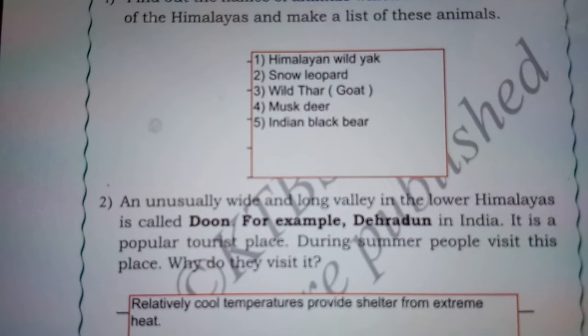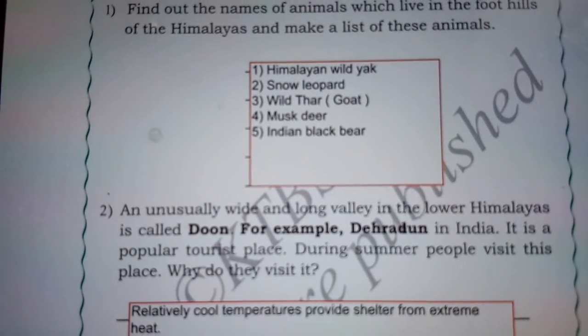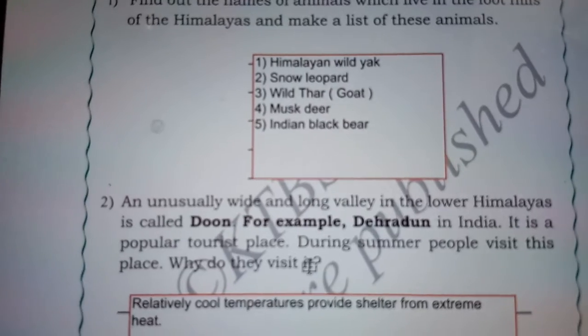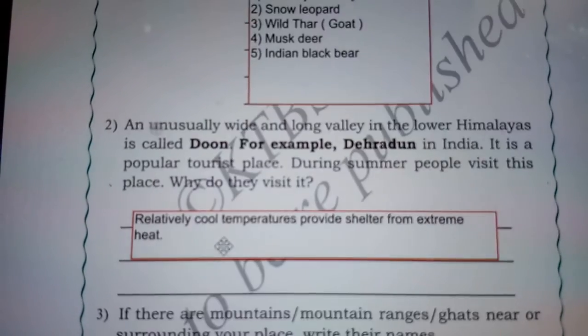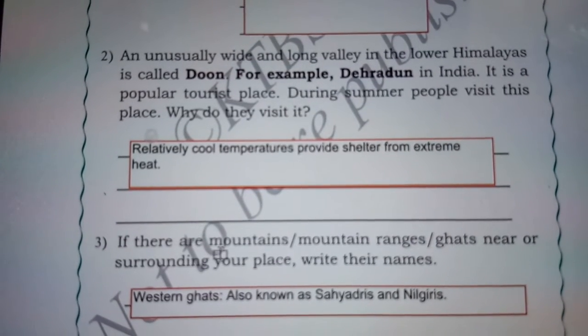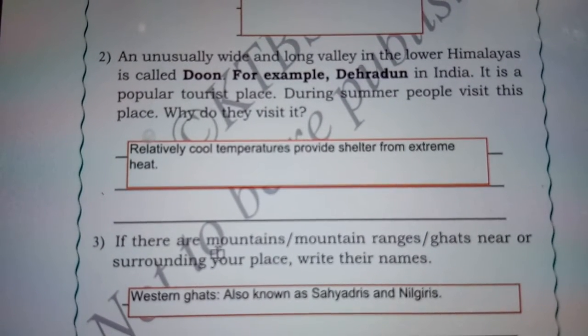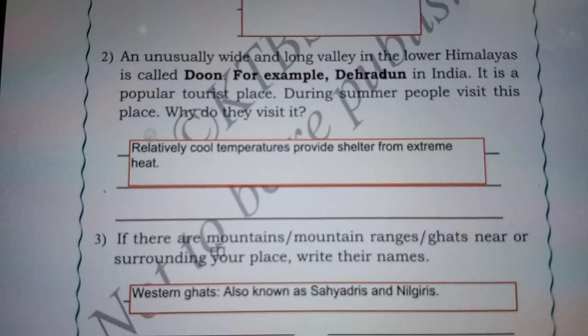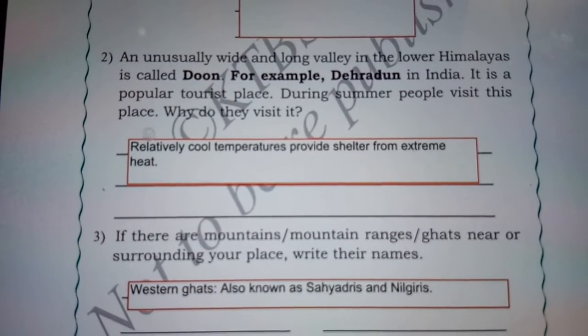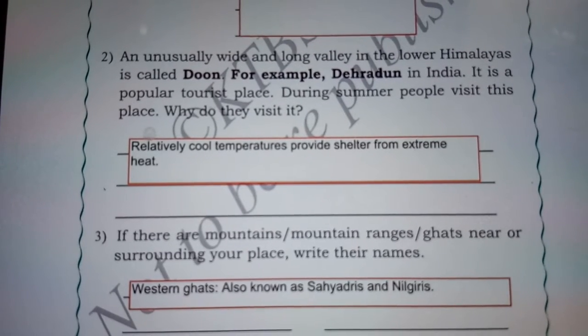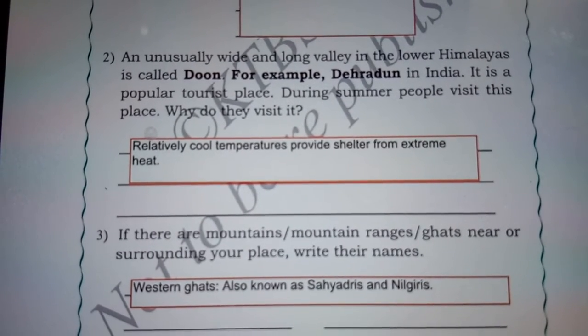I have given you the list of the animals. You can refer to it here. You can also think of other animals and add them to this list. Next, an unusually wide and long valley in the lower Himalayas is called a dun. For example, Dehradun in India. It is a popular tourist place. During summer, people visit this place.